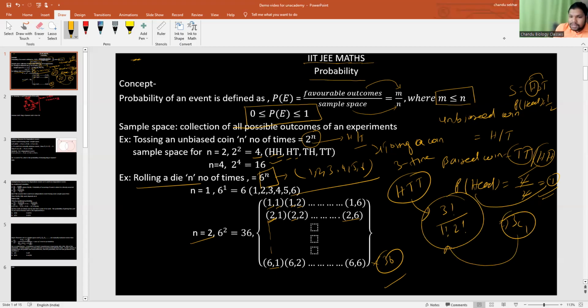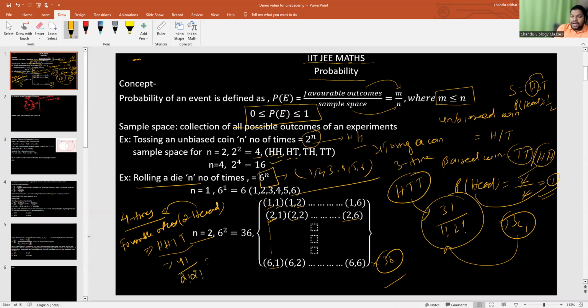Correct. So here, if I am tossing a coin 4 times, and I ask what is the probability of getting 2 heads, first of all you need to find the favorable outcomes. There should be 2 heads out of 4 times, so 2 times head and 2 times tail. This letter arrangement we can arrange in 4 factorial divided by 2 factorial into 2 factorial, which we can write as 4C2. So we can apply combination directly in probability.